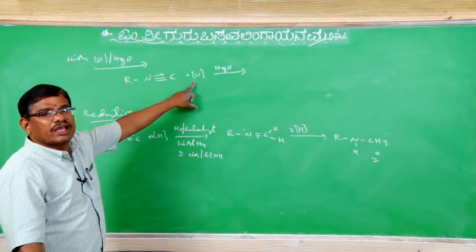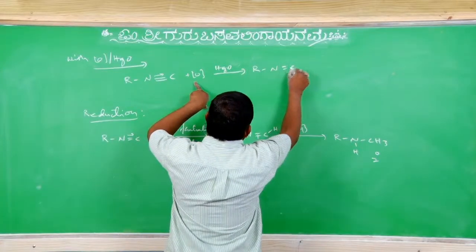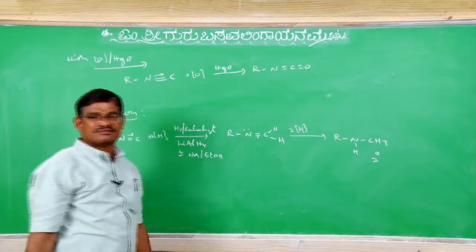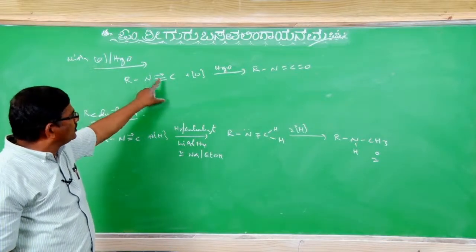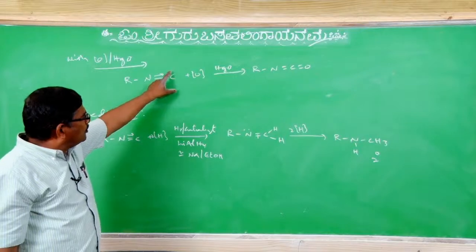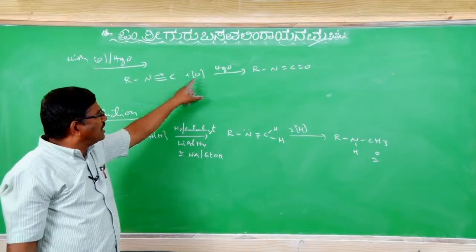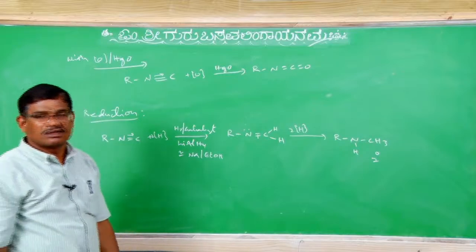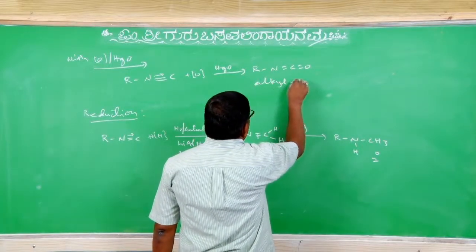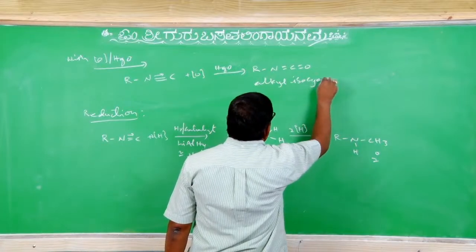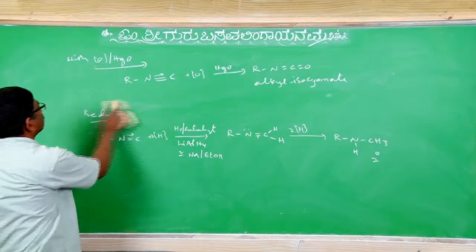Here oxygen is also divalent. Therefore, RN double bond C double bond O, na? Here the lone pair is taken by nitrogen, here a double bond is there, on carbon two valencies come forward, oxygen is divalent. Therefore, with two valencies and a divalent oxygen, a double bond is going to form, na? What is this? Alkyl isocyanate is going to form. Clear?